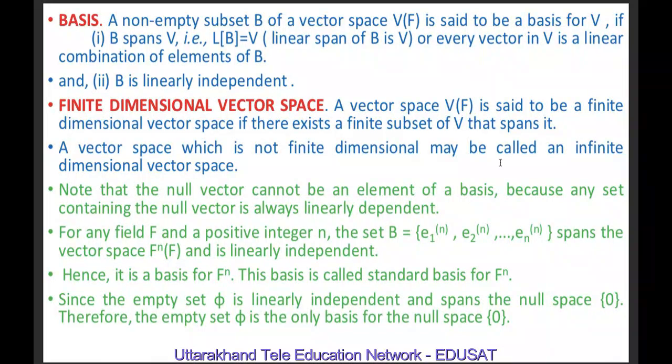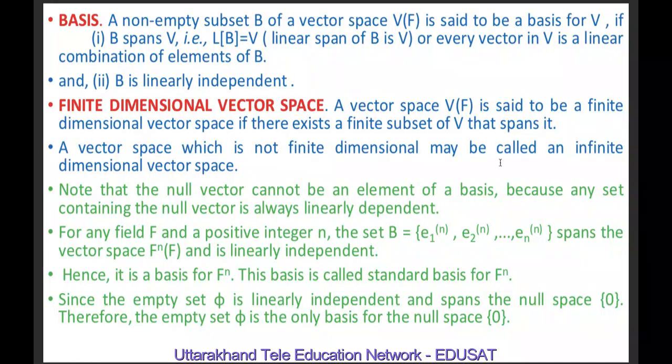For any field F and a positive integer n, the set B consisting of the vectors e1n, e2n, up to enn spans the vector space Fn over the field F and is linearly independent. Hence, it is a basis for Fn and is called the standard basis for Fn.